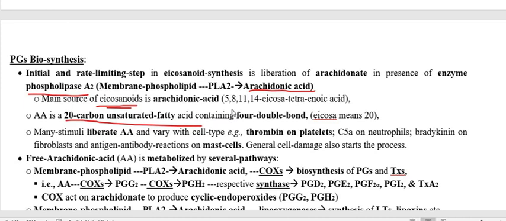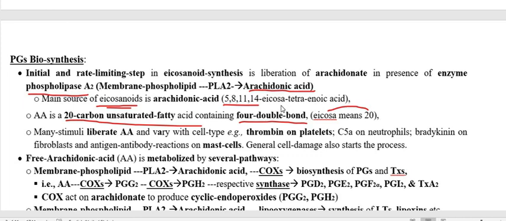And if you go through its chemical name, you will find there is presence of four double bonds, and therefore icosa means 20, that we already discussed, 20 carbon unsaturated fatty acid. So the chemical name of arachidonic acid is 5, 8, 11, 14 icosatetraenoic acid.